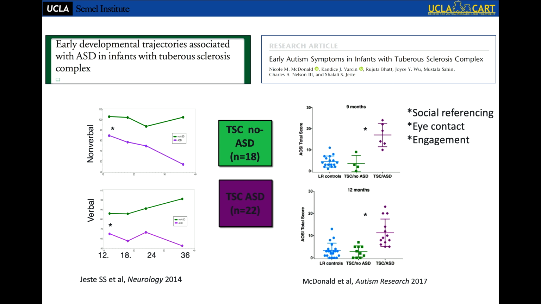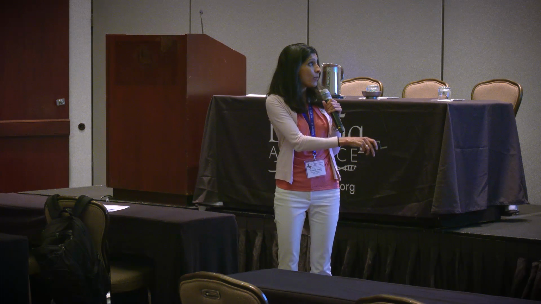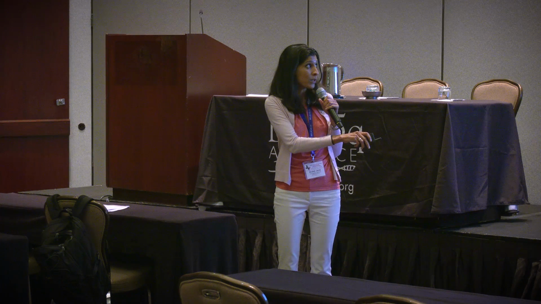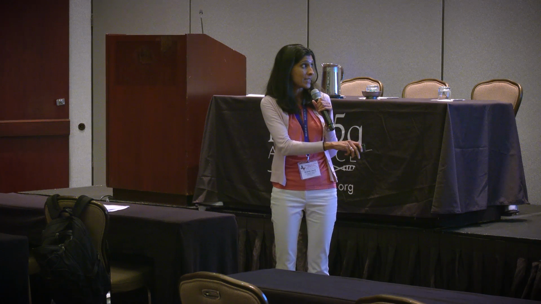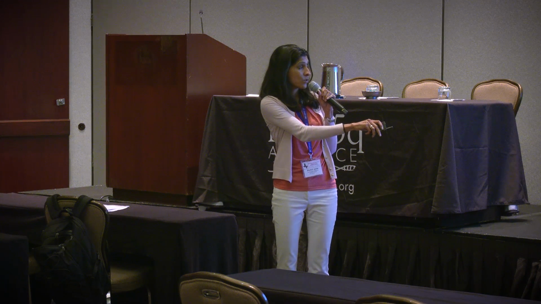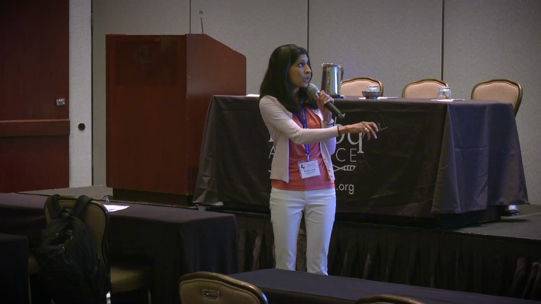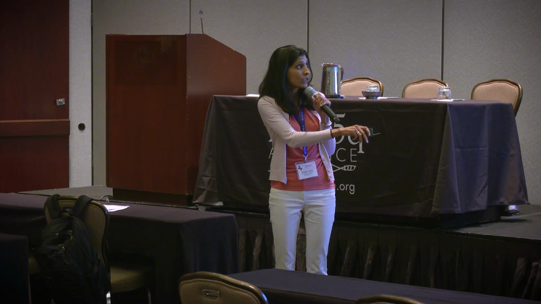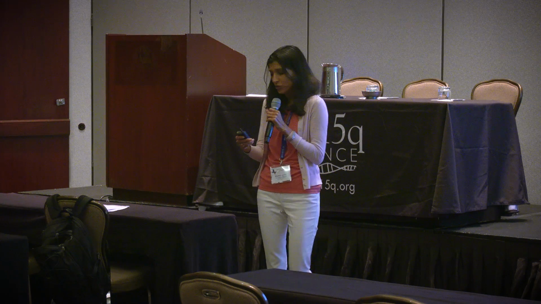I had a study for several years where we actually studied infants with TSC from early infancy, and we asked whether there were early predictors of autism, because we knew there was such a high rate of diagnosis, yet no one had really studied these babies in early infancy. All of this work is already published, but what we found was that as early as 9 months of age, we were seeing differences in social communication behaviors in our infants with TSC who developed autism. So these are the kids who developed ASD. They have higher scores on this measure called the AOSI, particularly in things like eye contact, joint engagement, and social referencing.